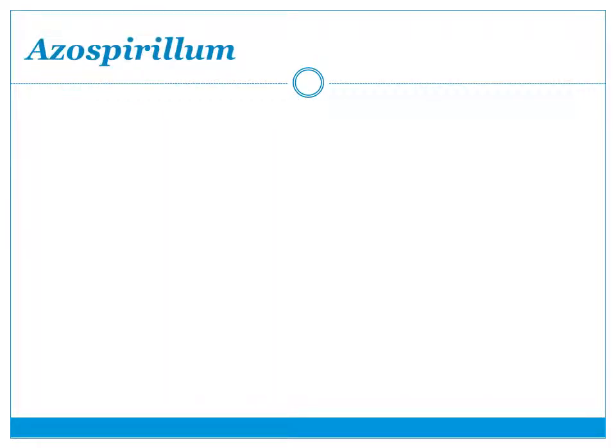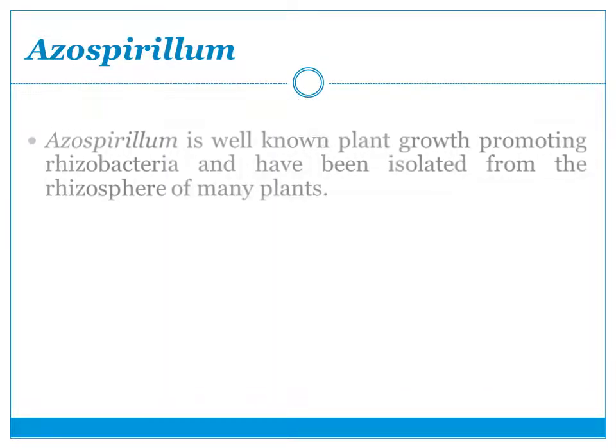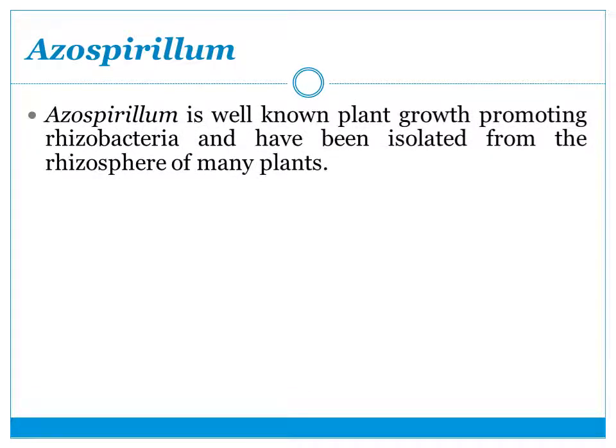Now the next is Azospirillum. Azospirillum is a well-known plant growth promoting rhizobacteria because it exerts many growth promoting effects on the plants, and generally it exists in the rhizosphere of the plants. So it comes in the category of PGPR, that is plant growth promoting rhizobacteria, and this has been isolated from